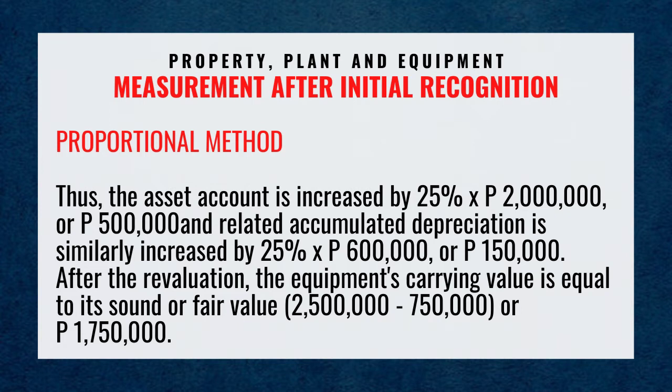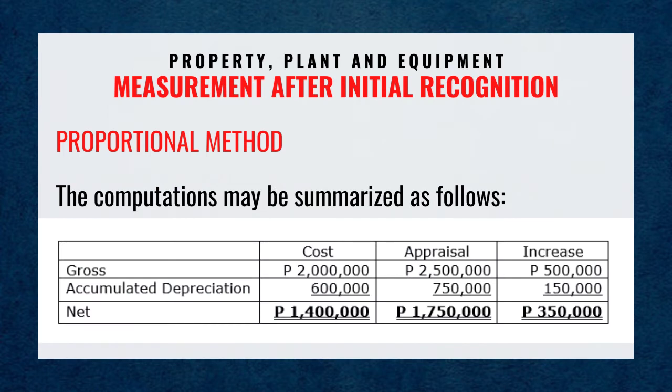After the revaluation, the equipment's carrying value is equal to its fair value, 2,500,000 less 750,000 or 1,750,000 pesos. The computations may be summarized as follows. Gross cost is 2 million. Appraisal is 2,500,000 pesos.